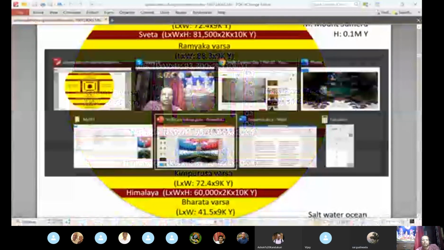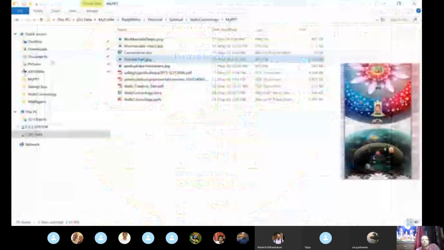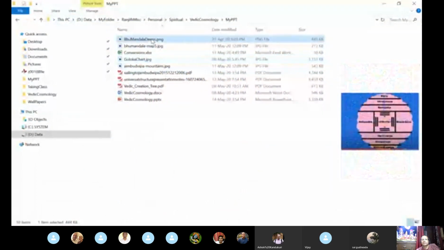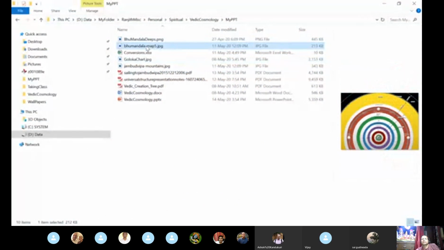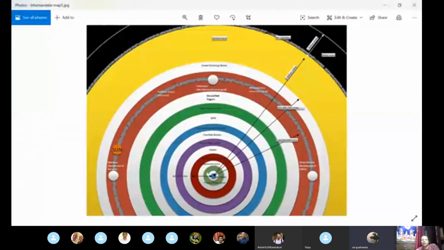Okay, this is clear. One second, I'll just show you. The big picture is like this. So this is the big picture of the Bhumandala. The entire Bhumandala is like this from the top, and then the middle is the Jambudvipa, right? You remember this?